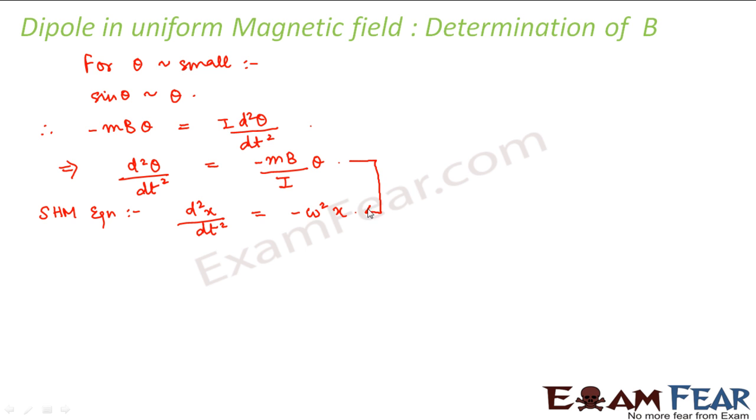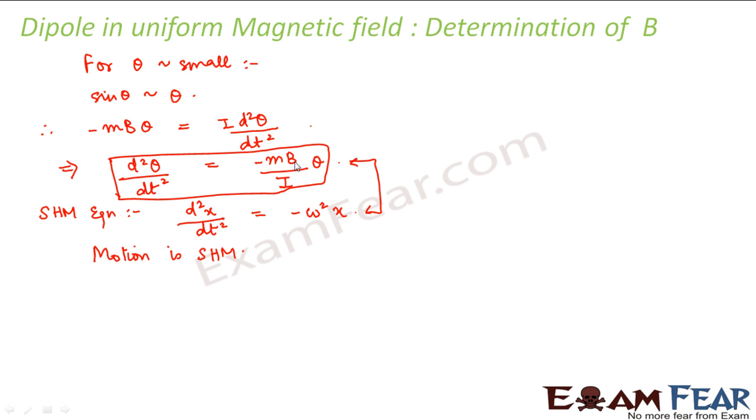So these two equations resemble. So that means the motion is simple harmonic motion. So this expression tells us that the motion of a magnetic needle when suspended in uniform magnetic field is simple harmonic motion, right?